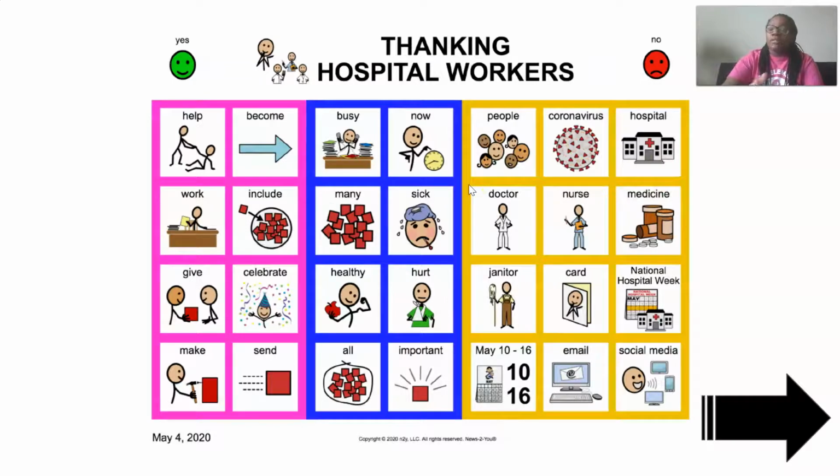This would be a great time to pause the video, to have your kiddos look at these pictures, have them point to any pictures that they know or that they may be familiar with. And also parents, just try to see if they can differentiate text from picture. You know what I mean? That's definitely a good skill, and those are skills that we work on in the classroom as well. So take that time to talk with your kiddos and have them identify some of those things for you.